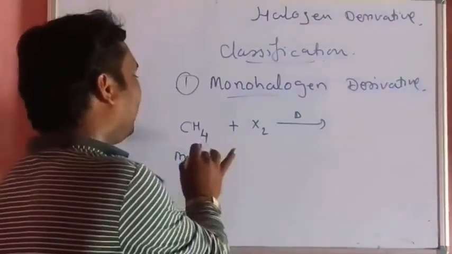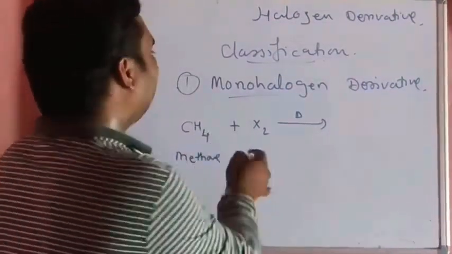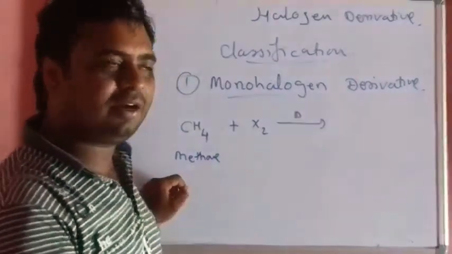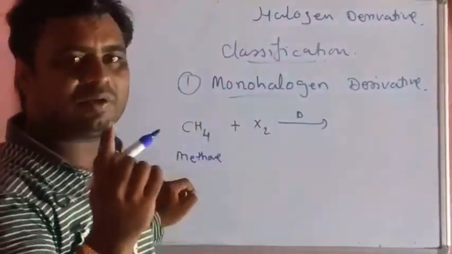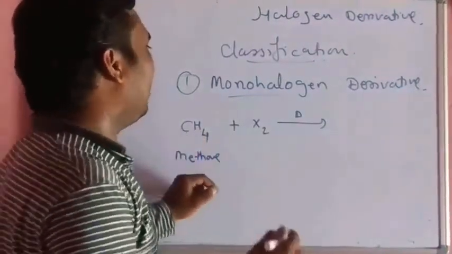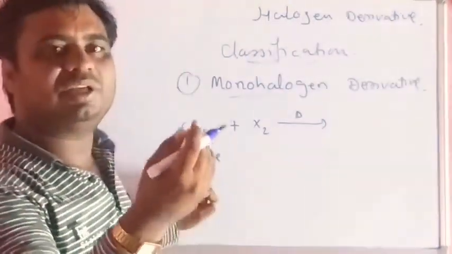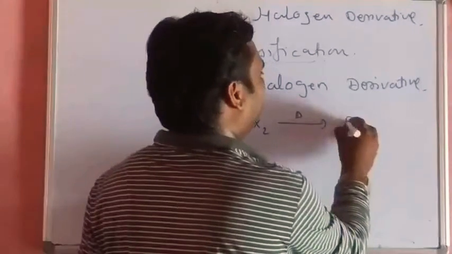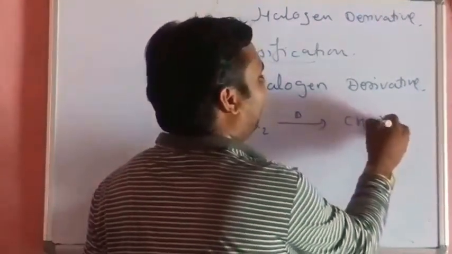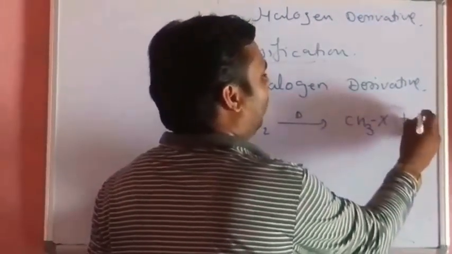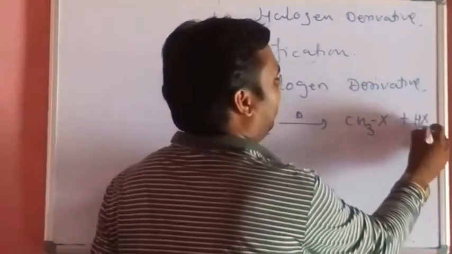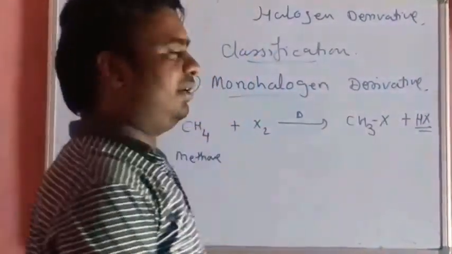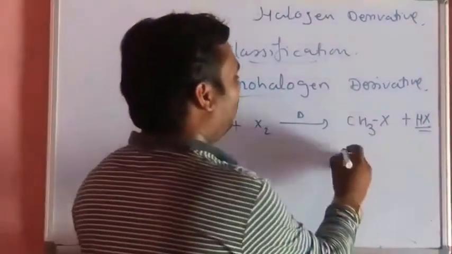When the saturated hydrocarbon, that is the alkane, undergoes halogenation, what will happen? The halogen atom will replace only one hydrogen atom from this methane and convert it into methyl halide, CH3X, along with the formation of halo acid or hydrogen halide. So this is the monohalogen derivative.